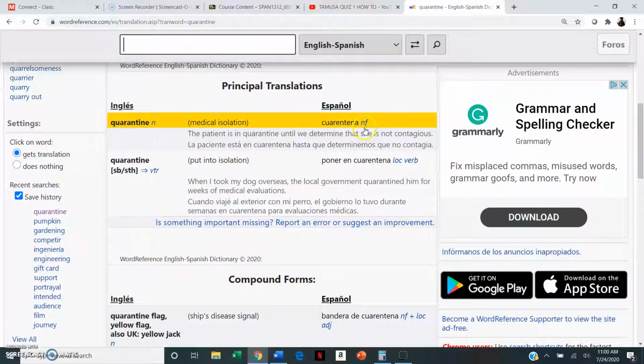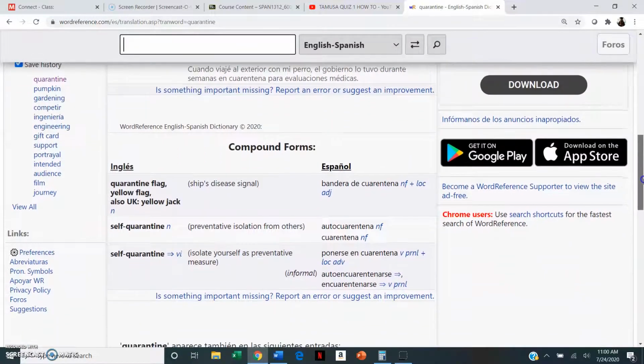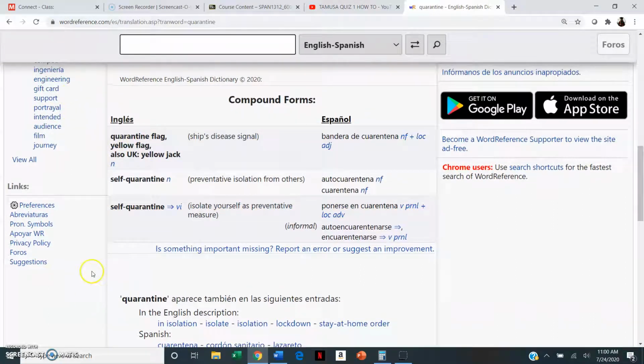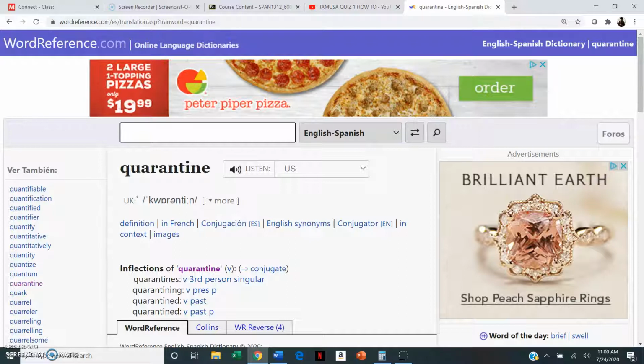It tells you that it is feminine, right? So we know it's la cuarentena. And it also gives you different sentences, different contexts in which it's used. Here it's telling you compound forms that is used for quarantine. So this is why I really like WordReference, and it's the only one that you're allowed to use.